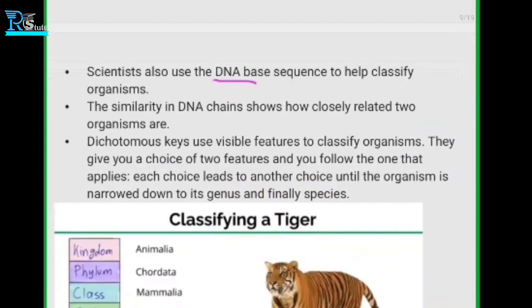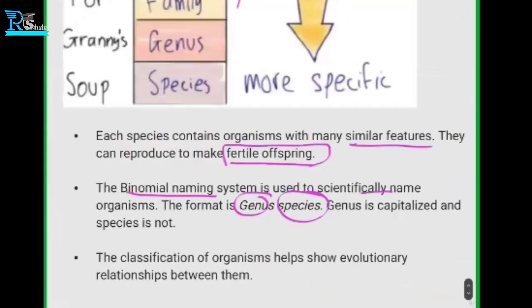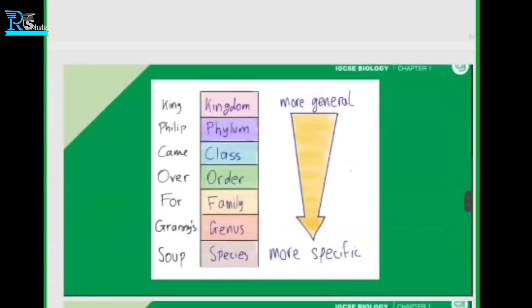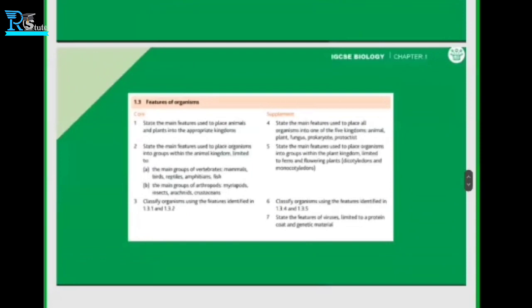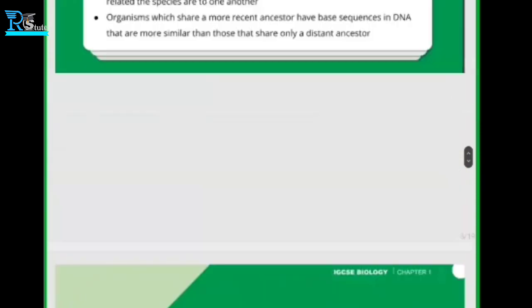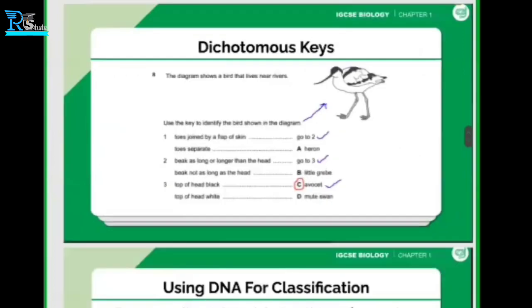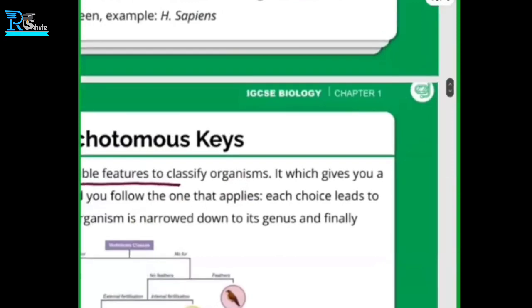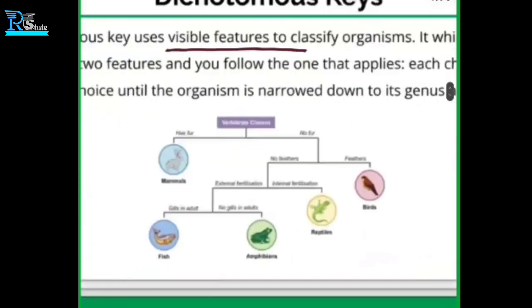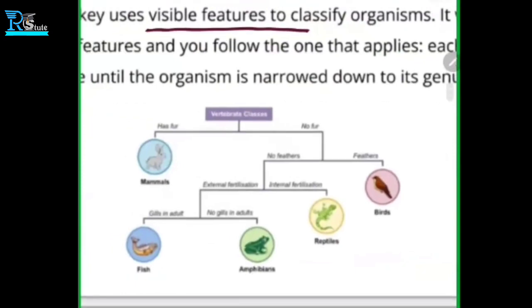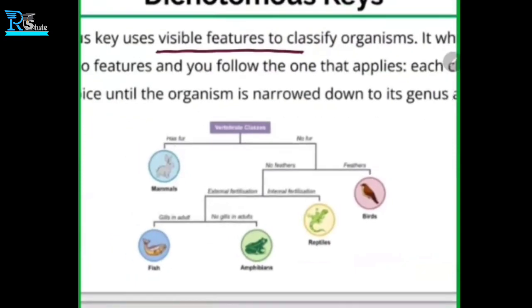We have already done dichotomous keys. It's a key to narrow down different animals. We have already done this here also. We were given a picture, and we were trying to ask the question whether it has fur or no fur.